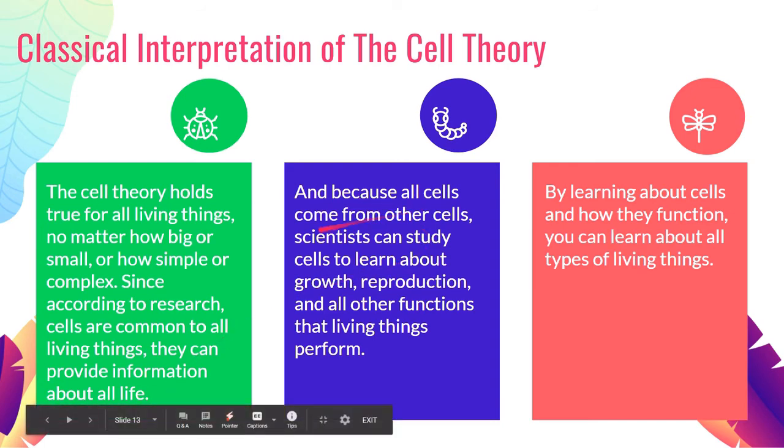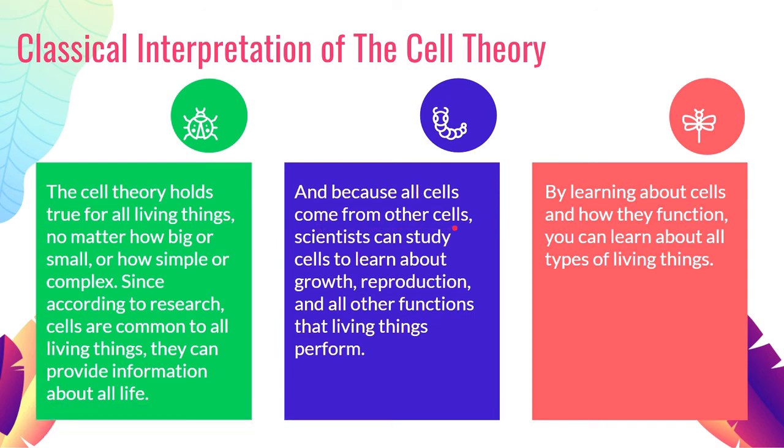And because all cells come from other cells, according to Virchow, we can study how cells grow and reproduce. And we all know that in our lesson on characteristics of life, being made up of cells, having the ability to grow, and having the ability to reproduce are all important criteria of living things. You need to show these characteristics, these three abilities, in order for something to be considered a living thing. So that's very, very important.